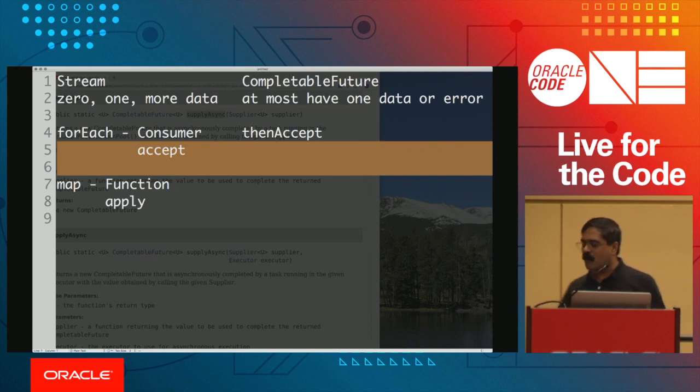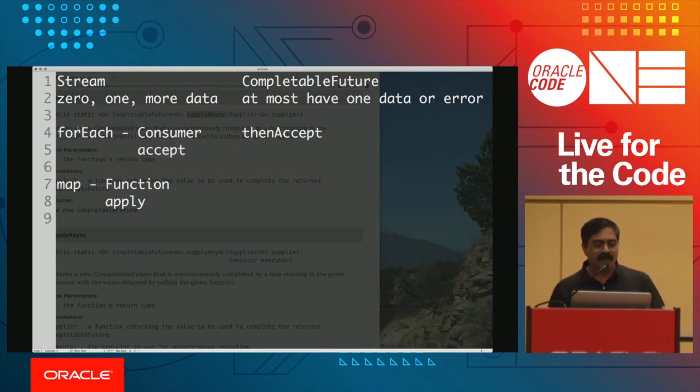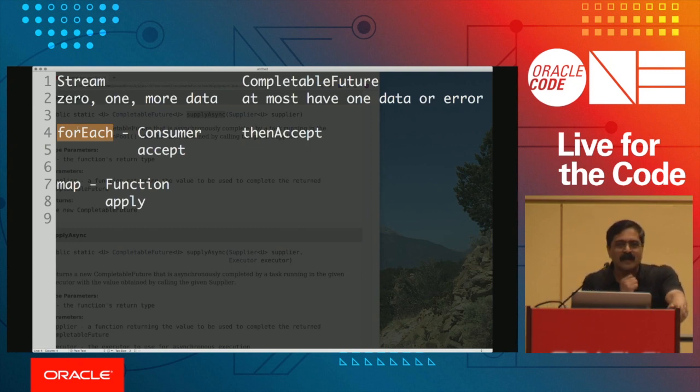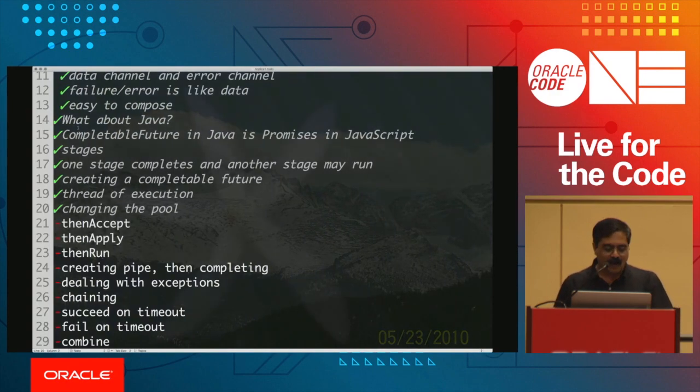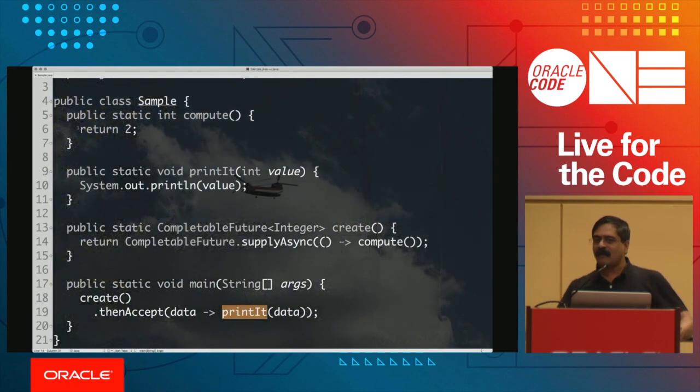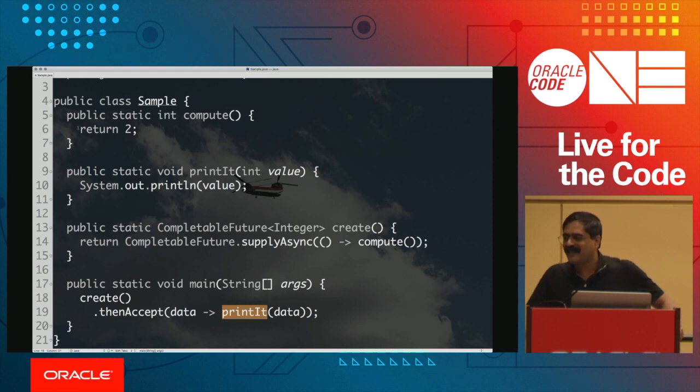Except for one small difference. When you're taking a stream and calling a for each, remember a for each is a void method. It doesn't return anything to you. It's end of story. There is something weird about CompletableFuture. Okay, this is the irony. A CompletableFuture never completes. So this is like Thanos in the movie, right? The bad villain. You're done with this Avengers, but Thanos is back again in the next one. So it's kind of like that.